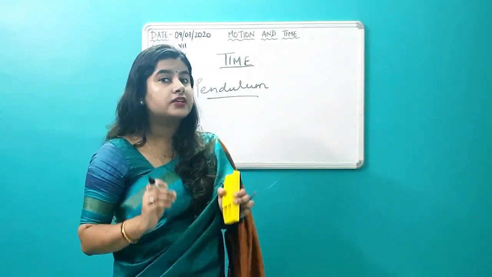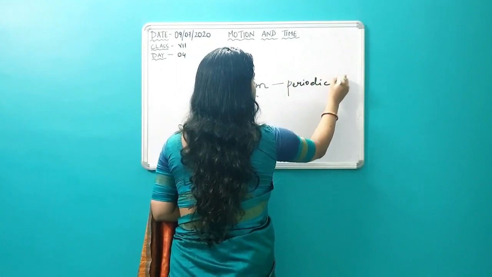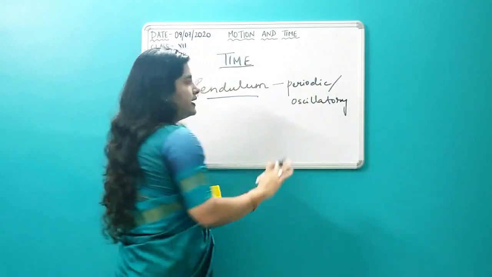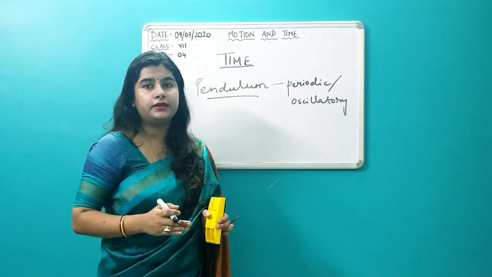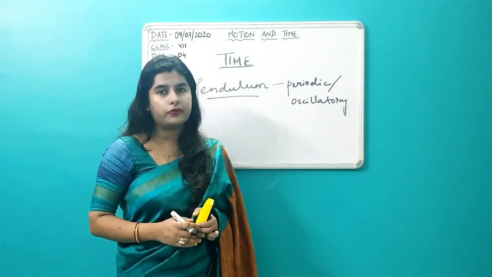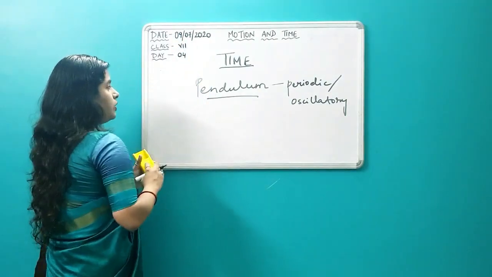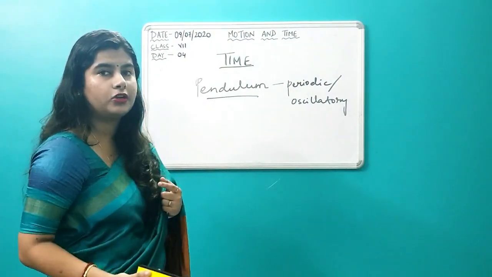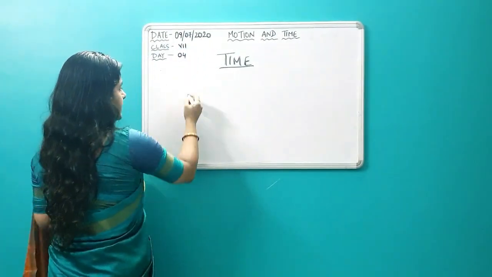The simple pendulum was based on periodic motion, periodic or oscillatory motion. I'll come to these things once again. Right in the first lecture, I have already told you what a periodic motion is. A motion which repeats itself after regular intervals of time is known as a periodic motion. From the simple pendulum came the concept of pendulum clocks and all these things. Let me show you how a pendulum actually looks.